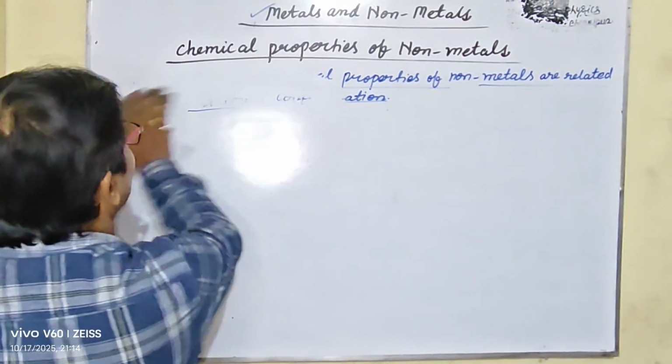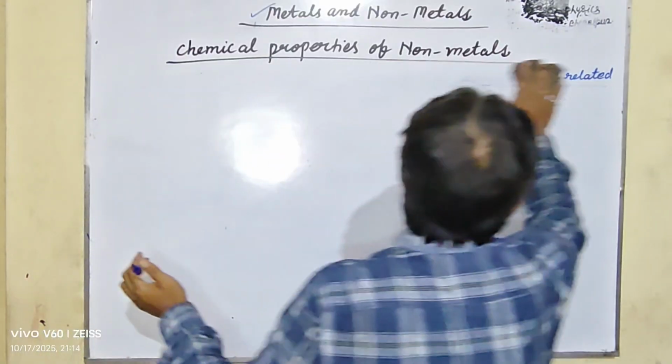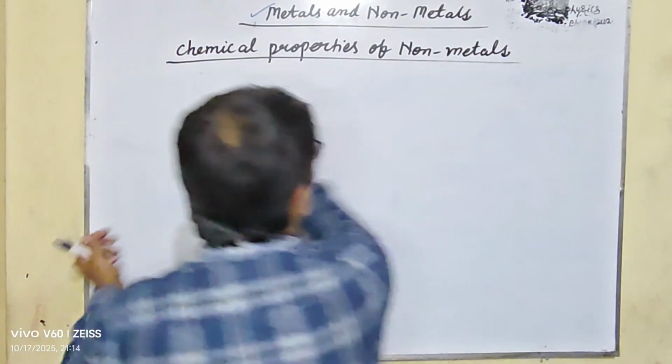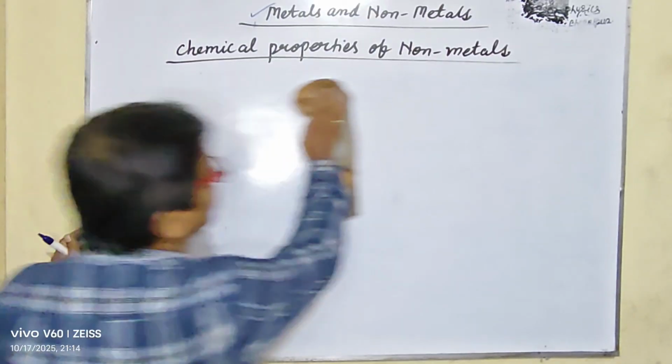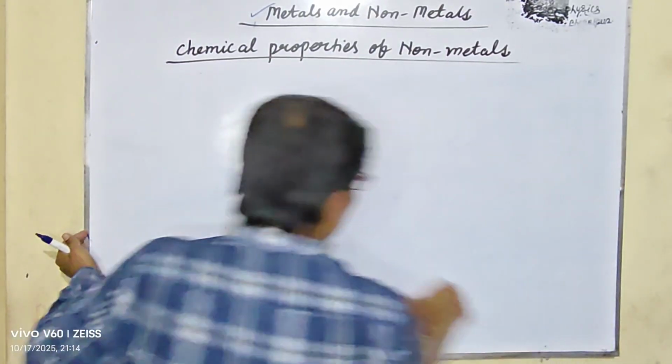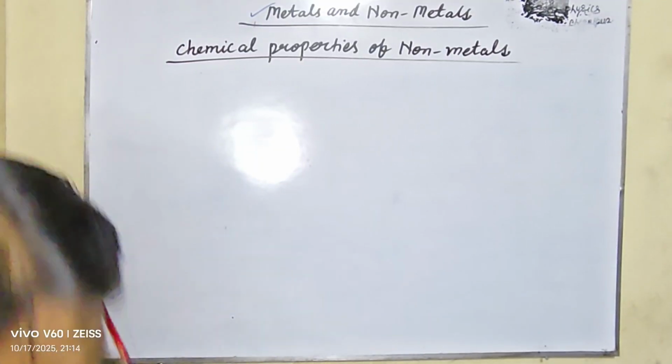We are learning the chemical properties of non-metals. This is quite important for the topic and for the examination also.